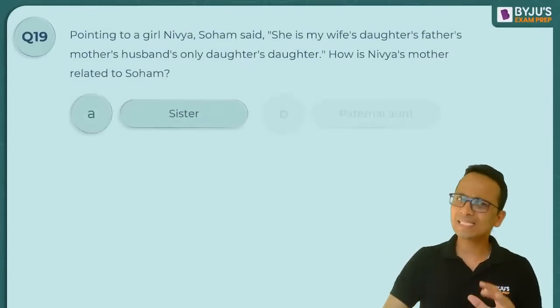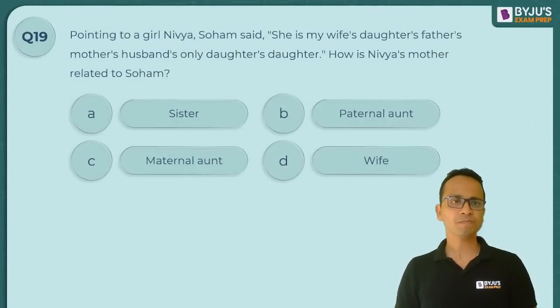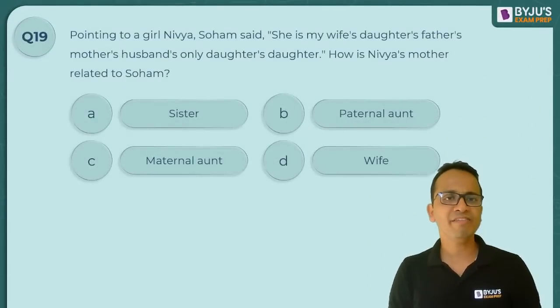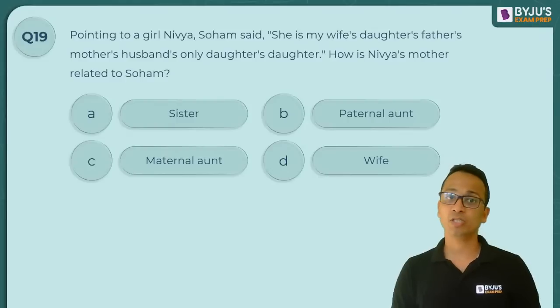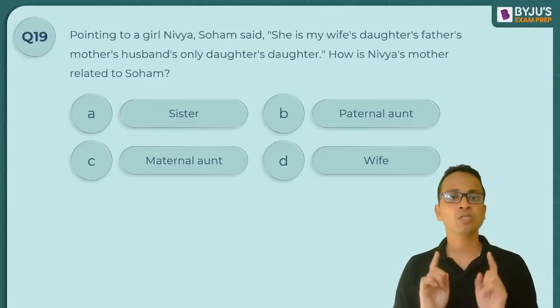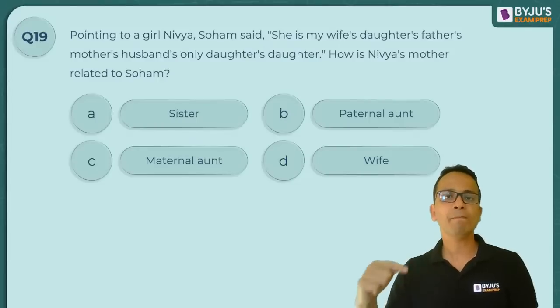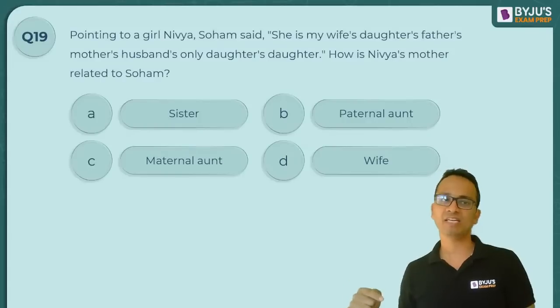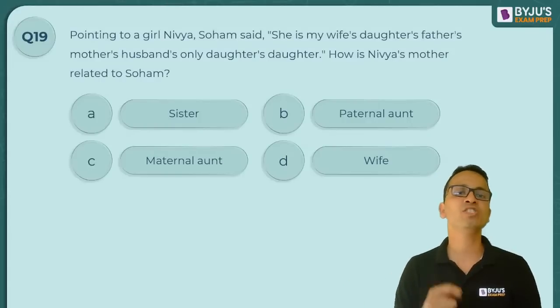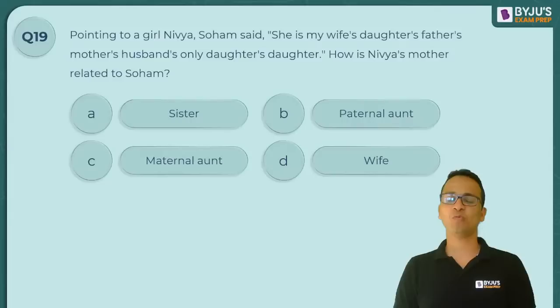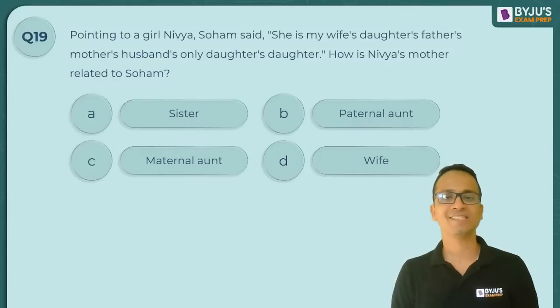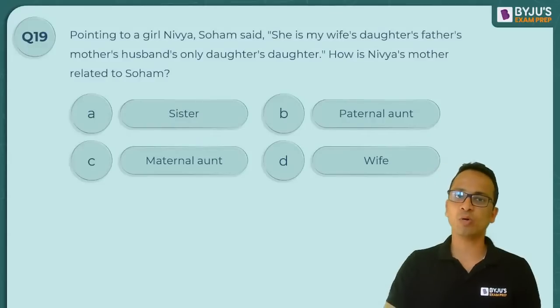Question number 19, a similar type of question. So pointing to a girl, Nivya, Soham said. So Nivya is a girl given hai. Soham said, she is my wife's daughter, daughter's father's, mother's, husband's, only daughter's daughter. Wow. Mind boggling. So how is Nivya's mother related to Soham?